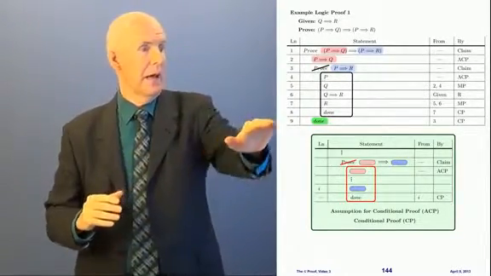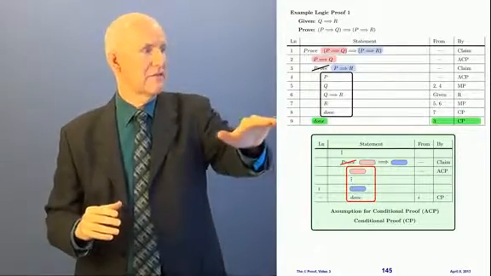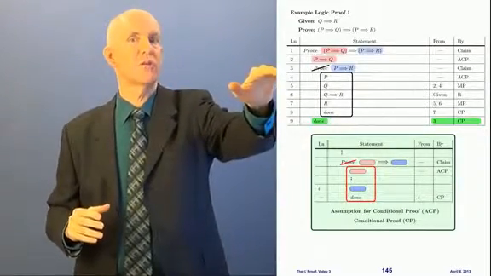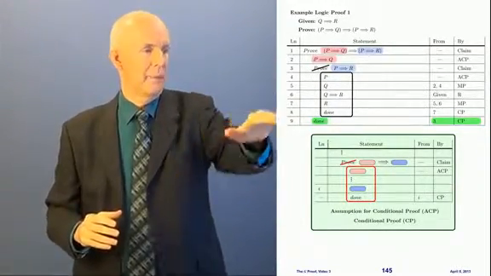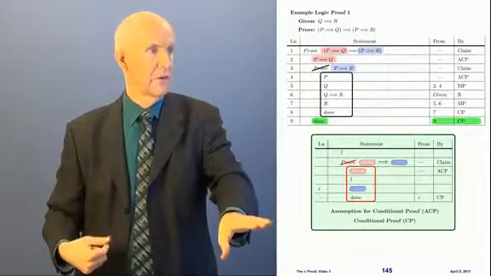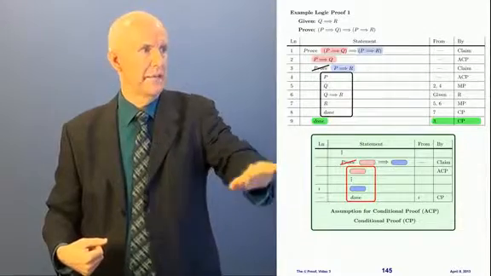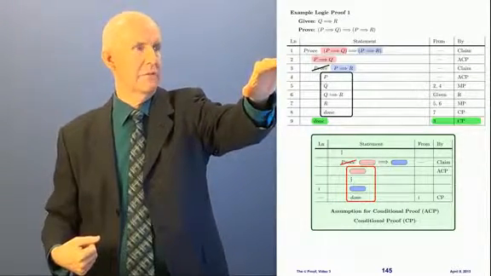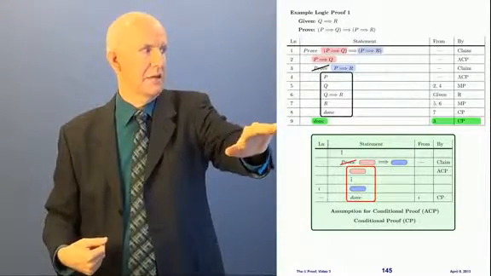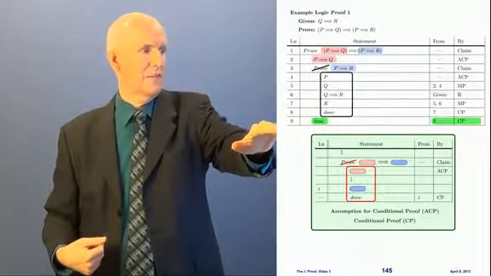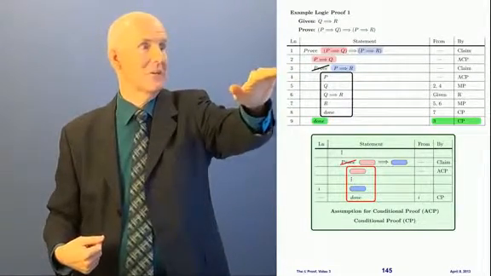All right? And how do I get the done? I got the done from line 3. Line 3 is where I reached the goal, and by conditional proof. Okay, so conditional proof, there's 2 parts to it. There's the ACP and the CP. The ACP was up here in line 2, where I assumed the pink. And the CP is down here in line 9, where I say done based on line 3, which was the goal.